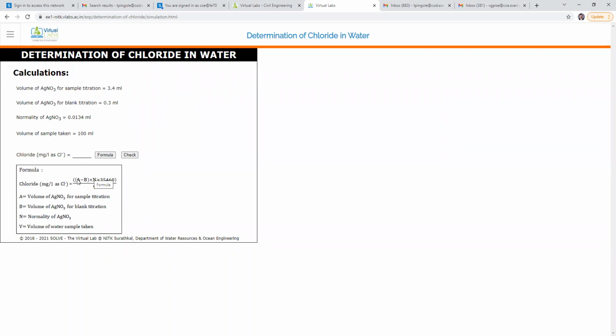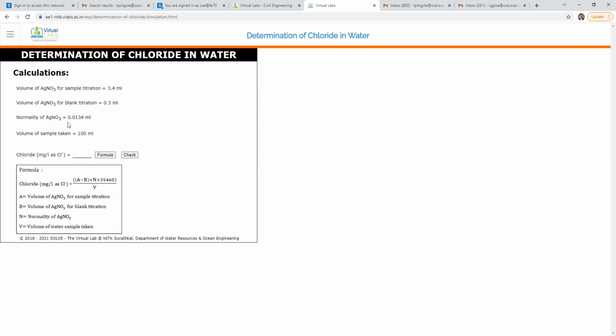A means volume of AgNO3 for sample titration. Volume of AgNO3 is 3.4. A is 3.4 minus B. B means volume of AgNO3 for blank, 3.4 minus 0.3, into N. N means normality of AgNO3.